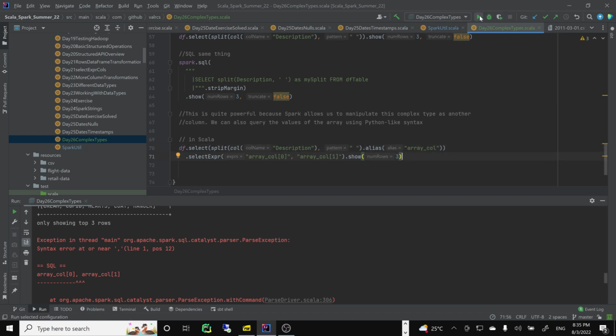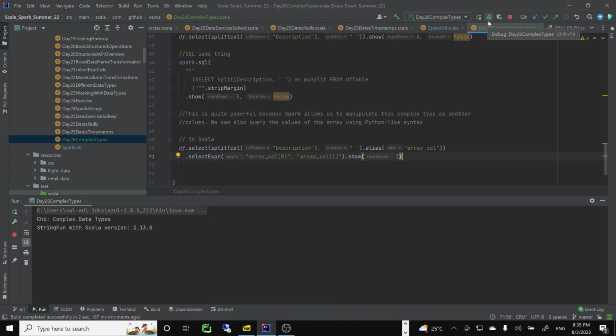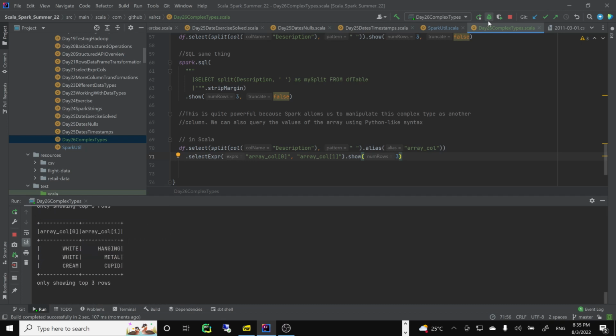Let's try it one more time. Yeah, looks nice. And of course, you can rename this column to something else, first, second, right? Okay, all right.